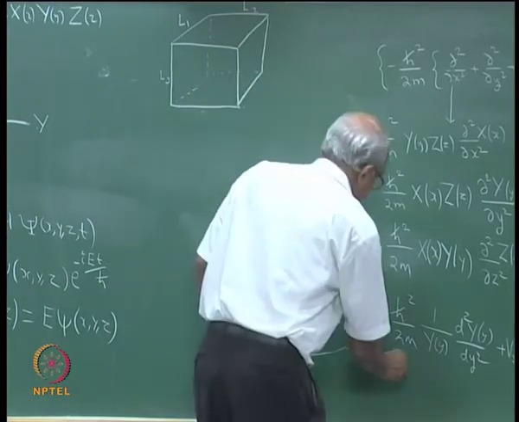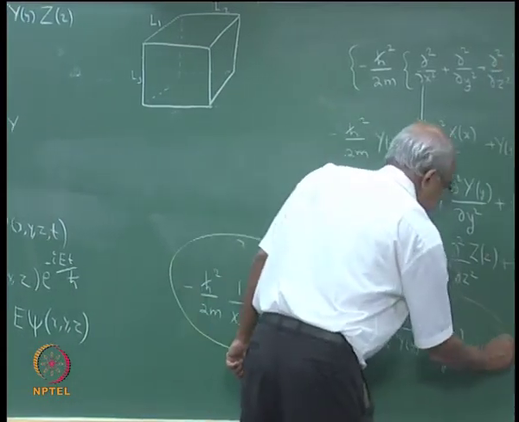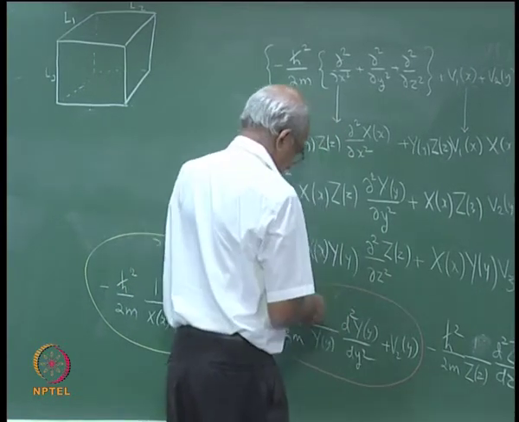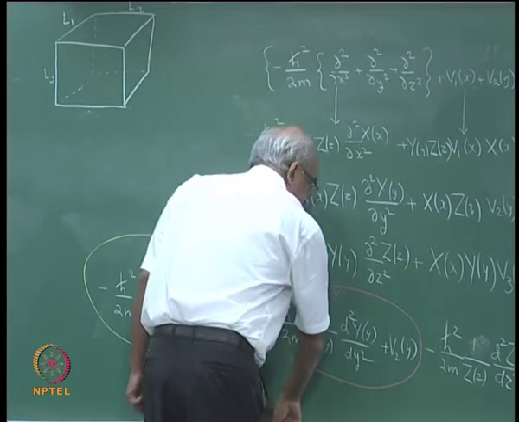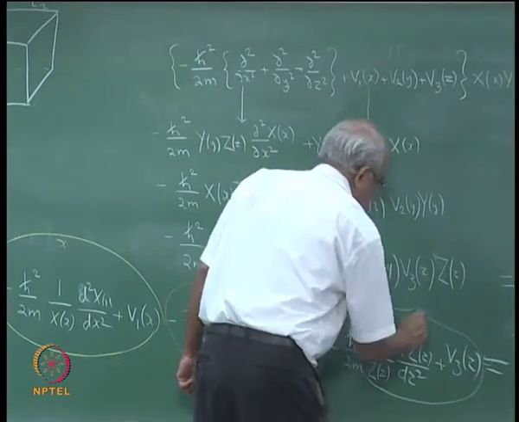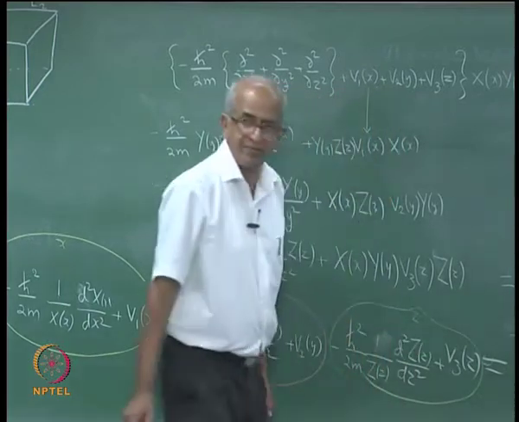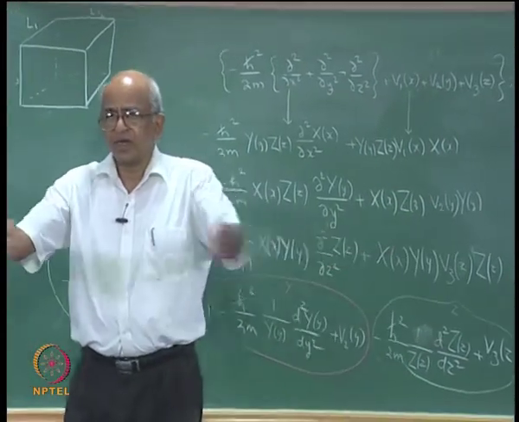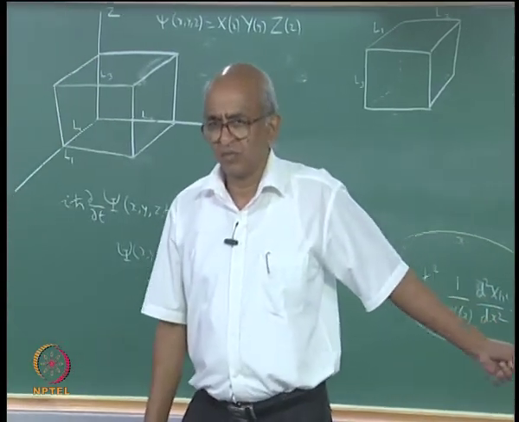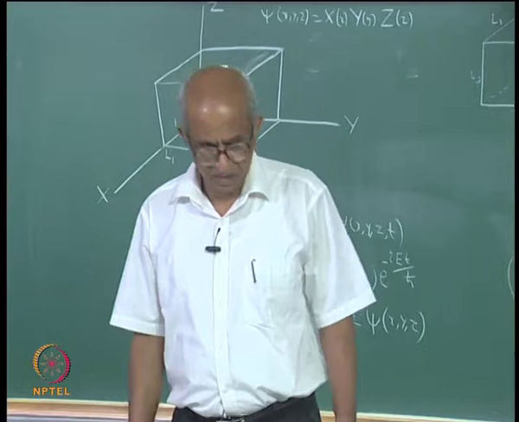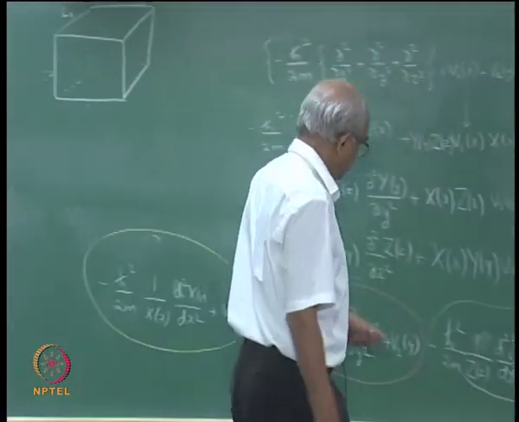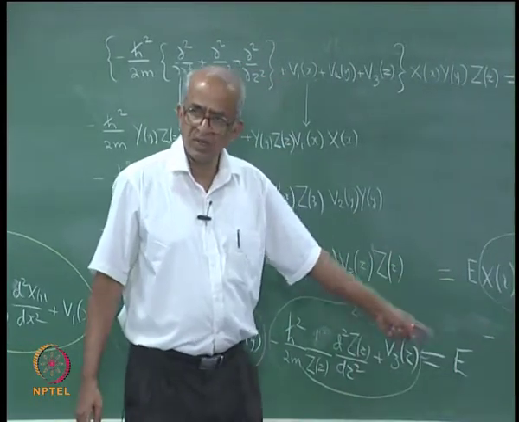If you look at these two, they depend only upon y, and if you look at those two, they depend only upon z, and if you added the three together, the answer is going to be a constant, correct.